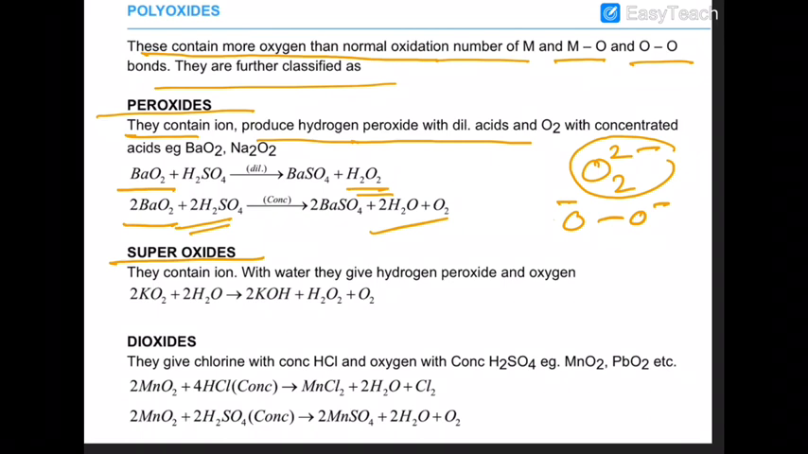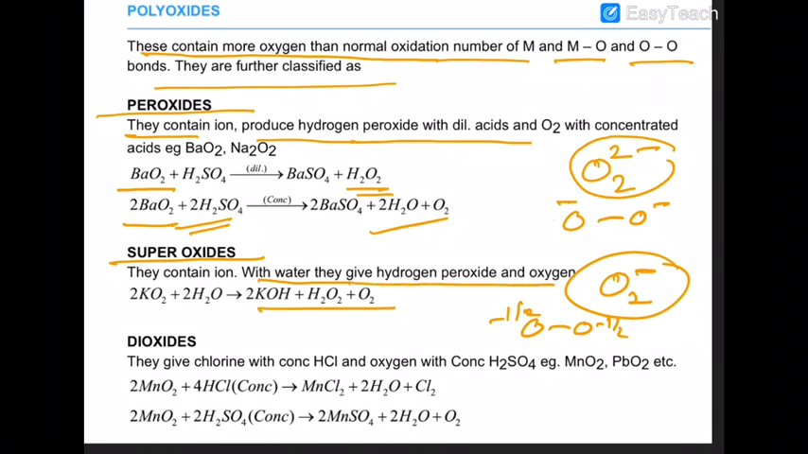Then you have superoxide. Superoxide is O2 negative. In this case both the oxygens carry a charge of minus half. Now they contain the superoxide ion. When the superoxide ion reacts with water, it produces hydrogen peroxide and oxygen gas.